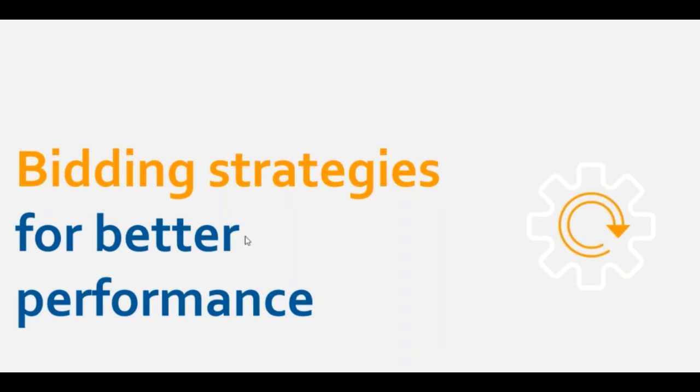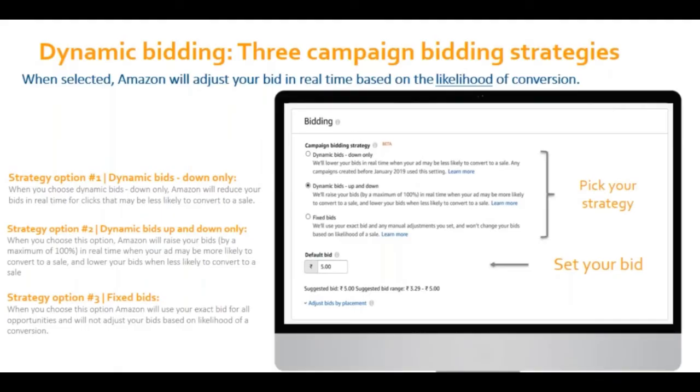So we will quickly come to the bidding strategies. We have new bidding controls now, which are called dynamic bidding controls. There are three types of bidding strategies available. One is dynamic bids down only, one is dynamic bids up and down, and the third one is fixed bids. The first two are controlled by Amazon's algorithm. Your bids will change in real time based on the probability of a sale.